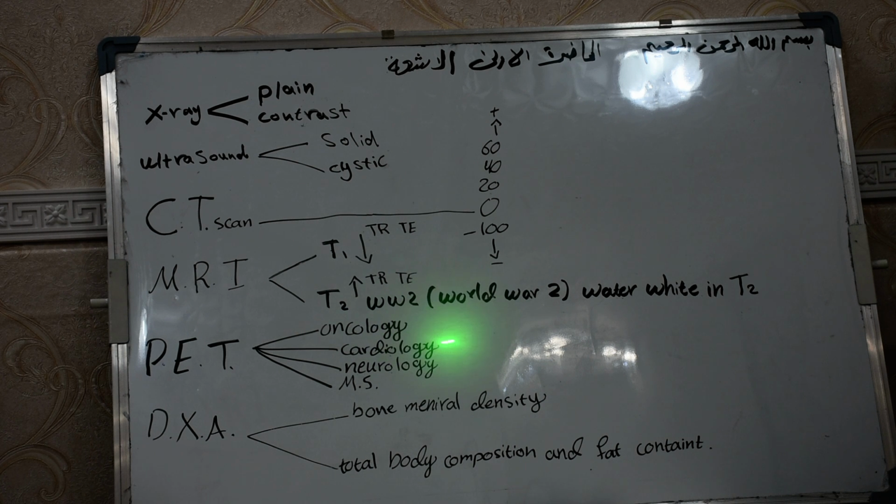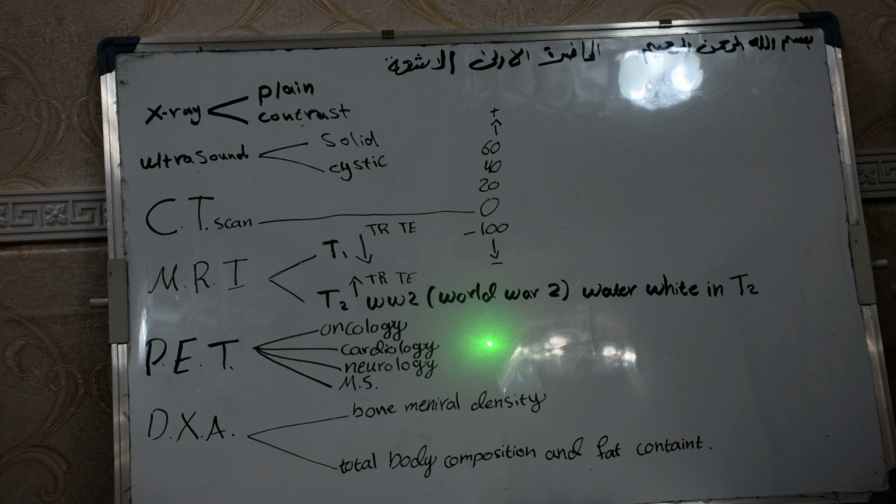What is the indication of PET in oncology? First, to evaluate the tumor: not the tumor itself, but before operation, when we have diagnosed a tumor by CT, MRI, or biopsy and before we do an operation, we send to see any metastasis for the disease and for the staging.